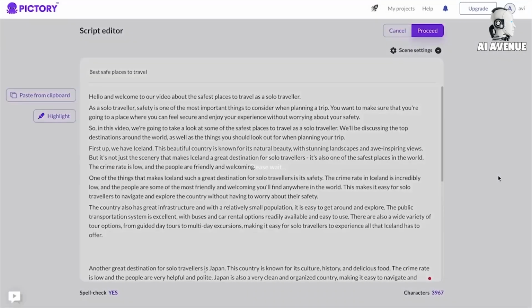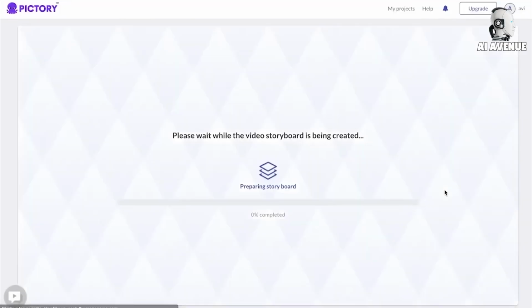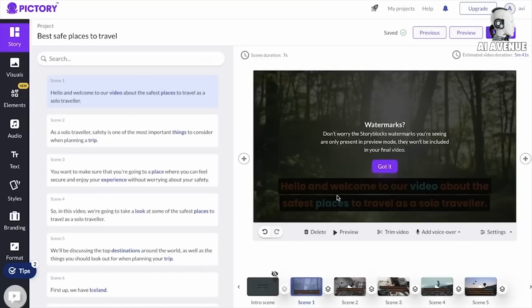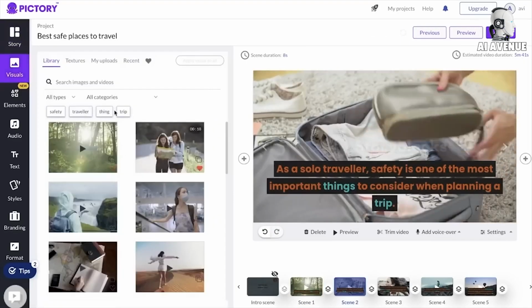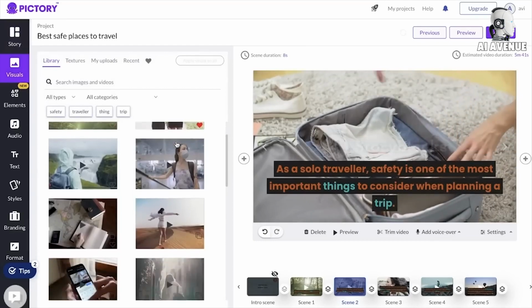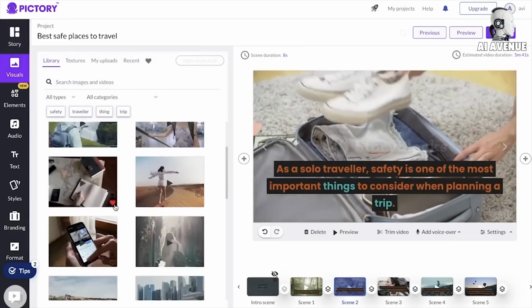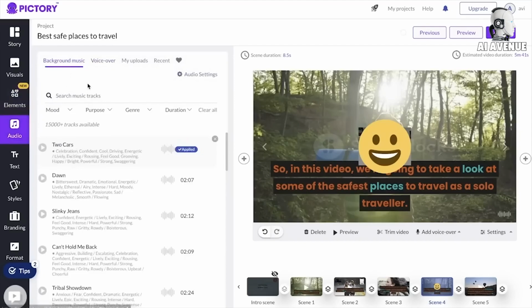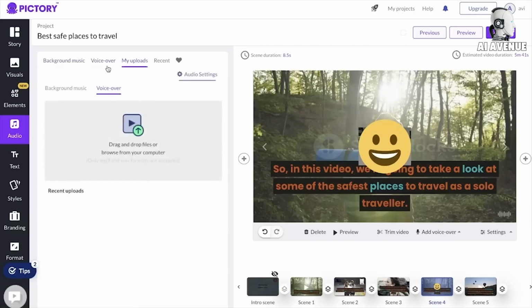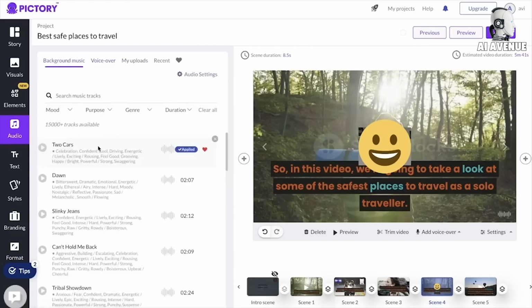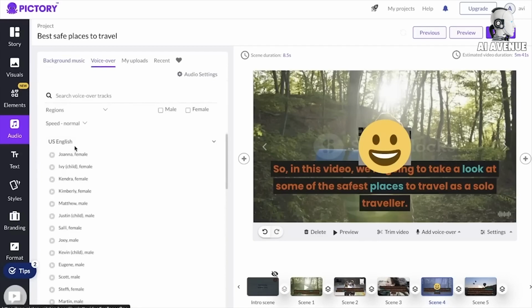For this example, let's say we've selected the animated style. Pictory allows you to fully customize the look and feel of your video to match your brand and aesthetic. You can proceed to the next step, which is adding music and sound effects to your video. Pictory has a library of royalty-free music and sound effects that you can choose from. However, if you have your own music or sound effects that you'd like to use, you can also upload them.